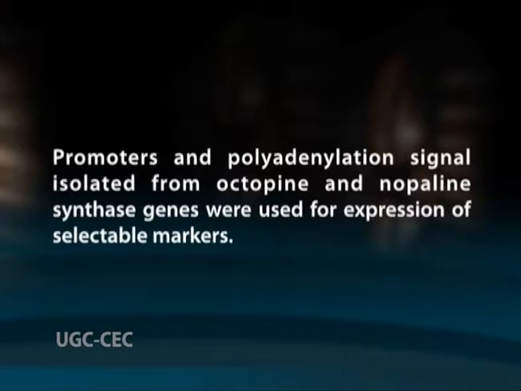Promoters and polyadenylation signals isolated from octopine and nopaline synthase genes were used for expression of selectable markers. As there is no excess production of plant hormones, whole plants transformed with such disarmed Agrobacterium strains can be produced and detected by the production of opines. When a selectable marker gene, kanamycin resistance, is introduced, transformed cells can be selected by their ability to grow on media containing the selective antibiotic. Untransformed cells will not survive on this medium. T-DNA and Vir genes are two essential components of a vector.